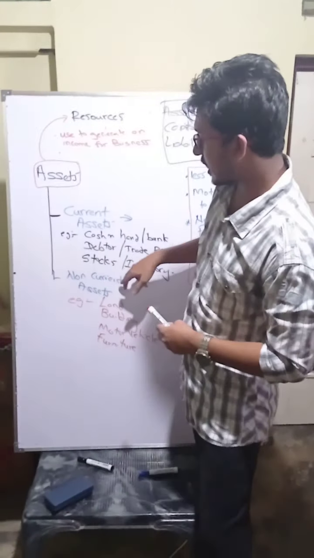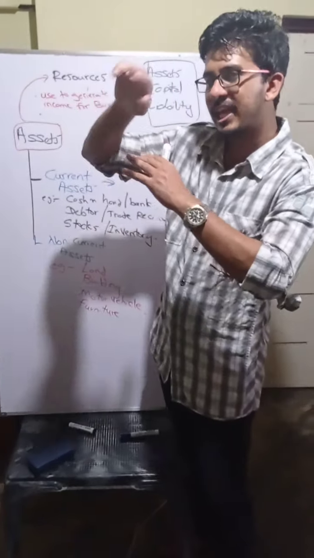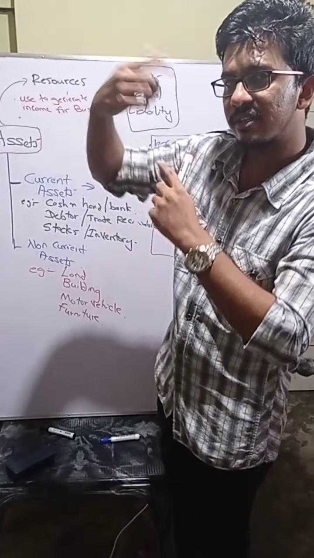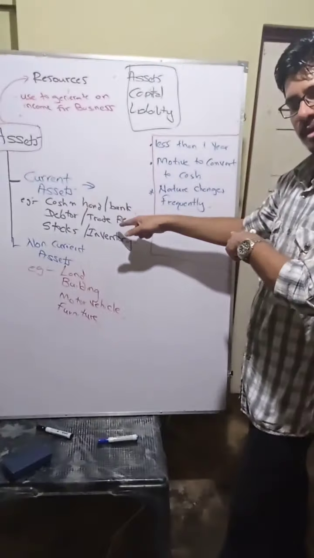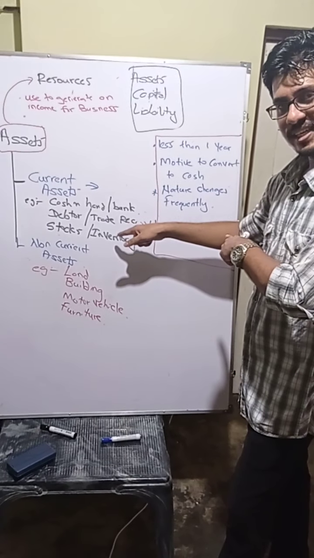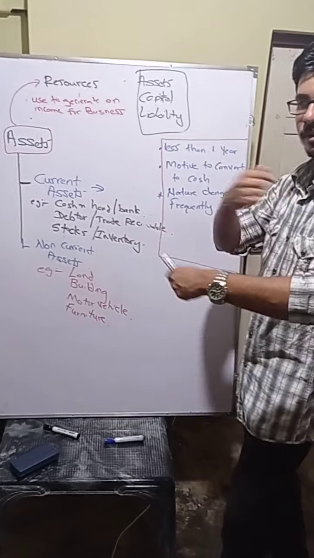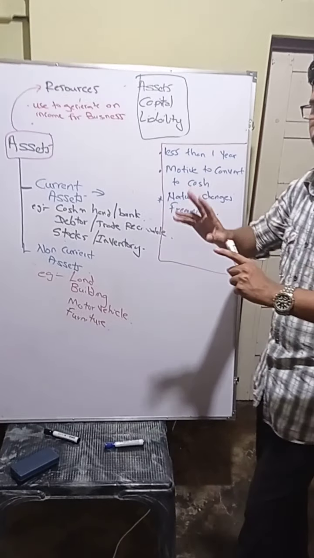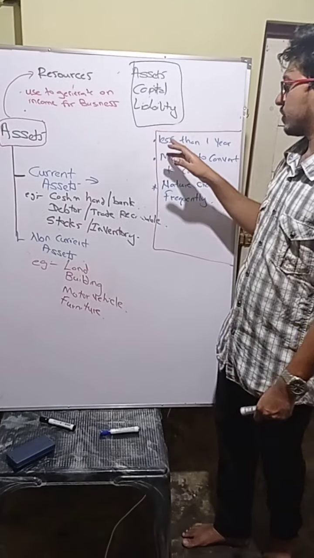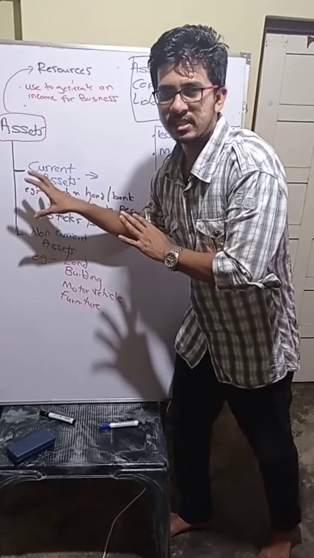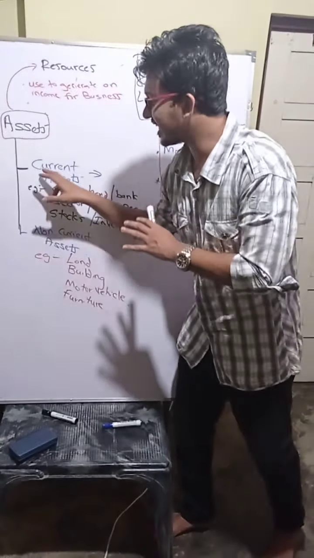Understood? When you sell things to people, some people say they will pay the money later. So those people become our whom? Debtors. Understood? So debtor means people who have to pay money to the business. Now I'm going to discuss the features, the characteristics of current assets.